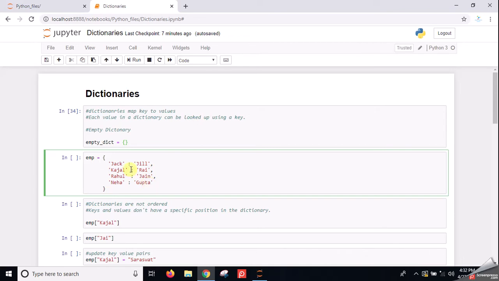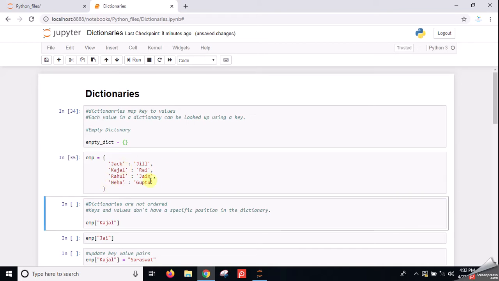Each next key-value pair is defined after a comma. So there are 4 key-value pairs in this EMP dictionary.